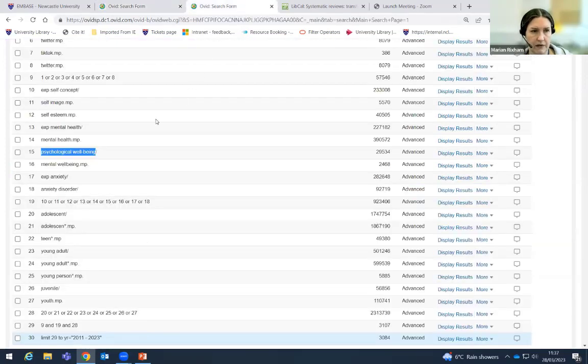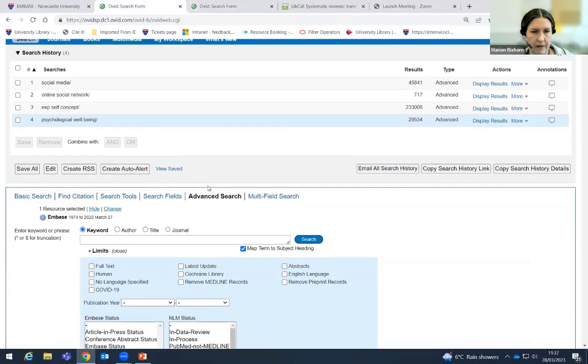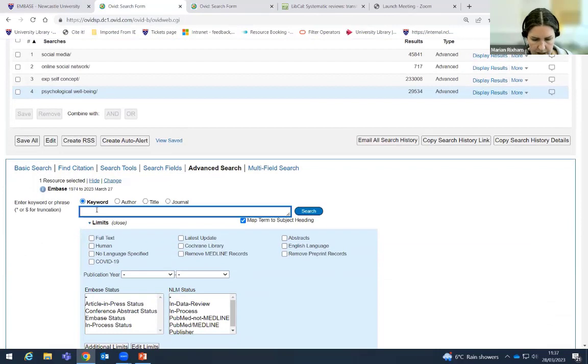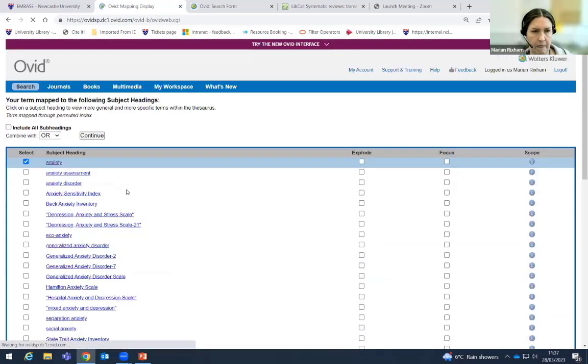So going back to the mental well-being part of the search, I found another couple of examples here, anxiety and anxiety disorder. So again, if I'm here and I'm searching for the terms, I'm looking for anxiety.